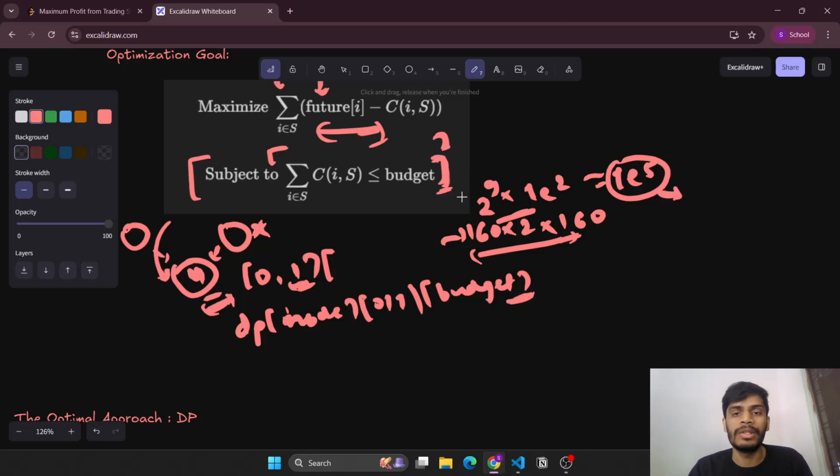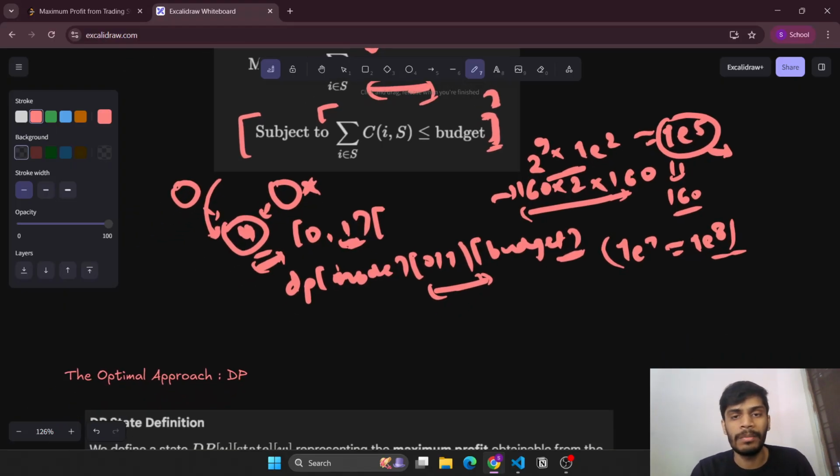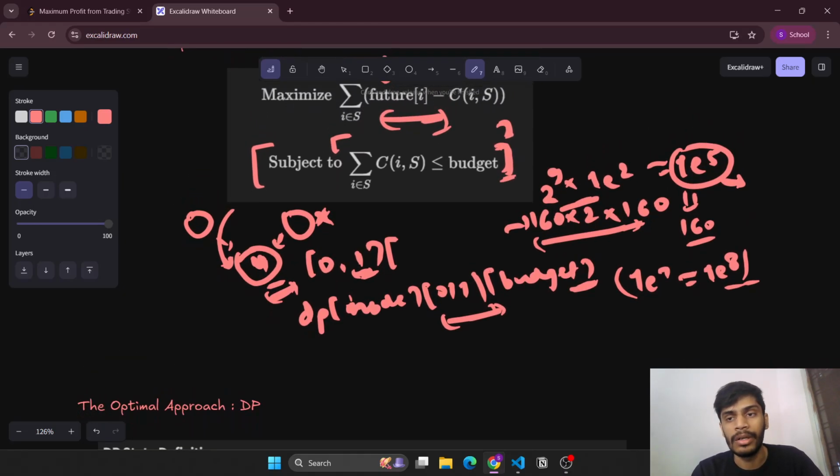And suppose for calculating these DP states we need to iterate through all the budgets, so maybe we can iterate through 160 twice as well. So 1e7 till 1e8 is accepted here. Let's see the definition of the DP state first, then we'll discuss the transitions, and then we'll move on with the code.